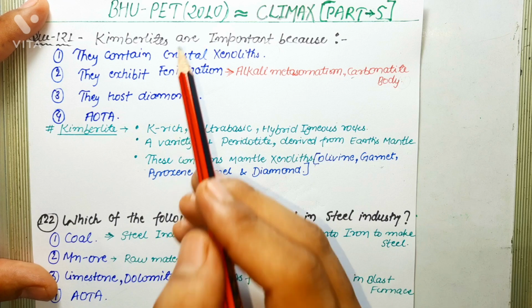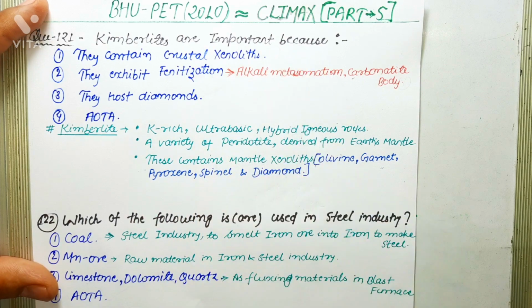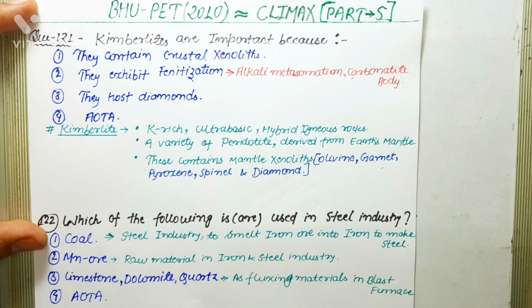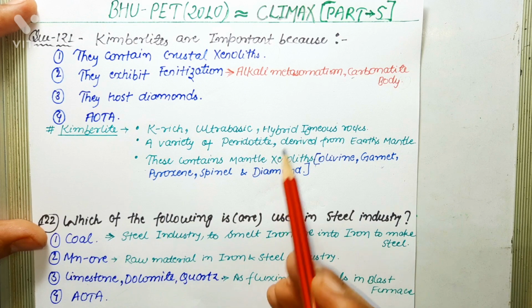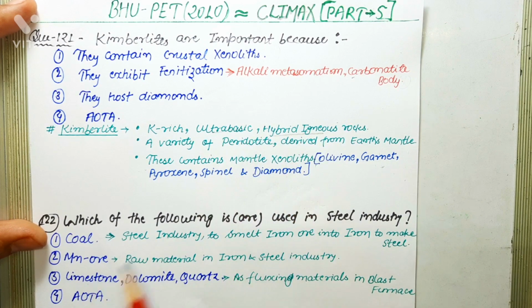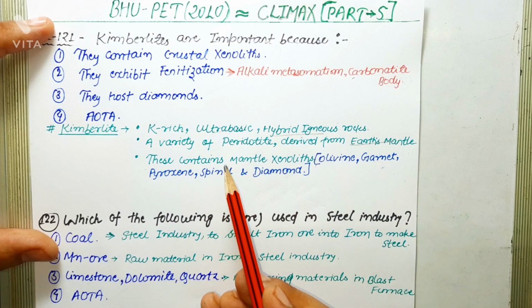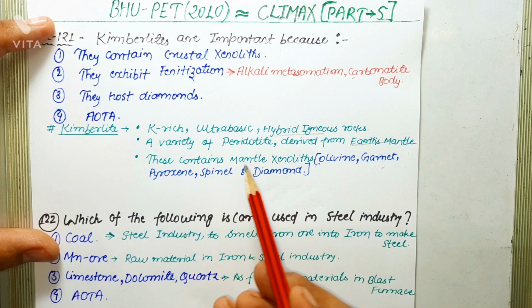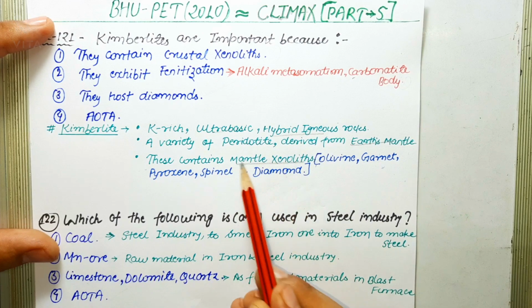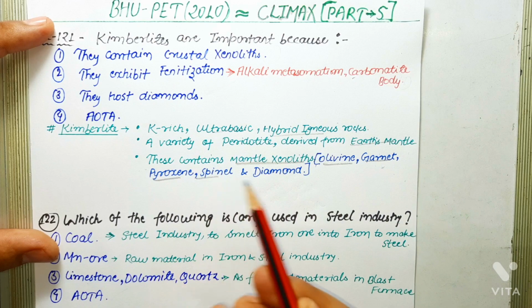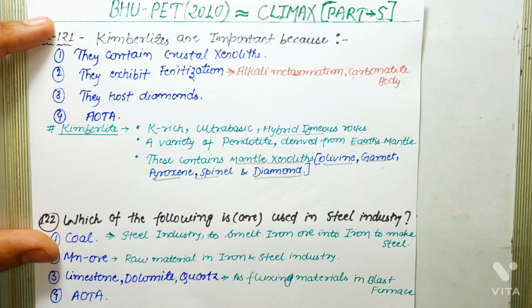First question says, kimberlites are important because. To answer this question, first you should know what kimberlites are. Kimberlites are a variety of peridotite which are potassic rich, ultrabasic and hybrid igneous rock. These are derived from the earth's mantle, probably greater than 140 km depth, and these contain mantle xenoliths of olivine, garnet, pyroxene, spinel and sometimes diamond.